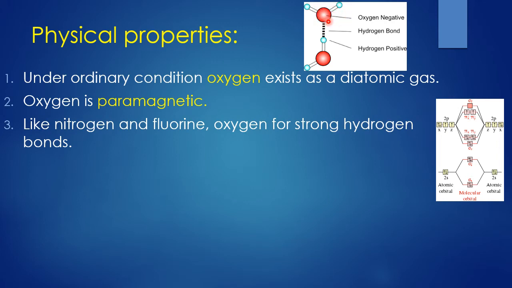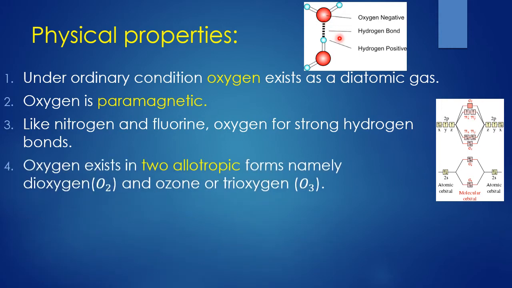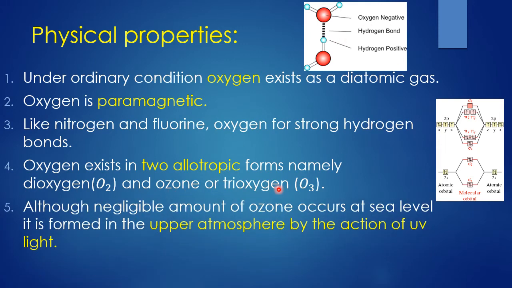One water molecule can make a hydrogen bond with the other water molecule. It's all due to the highly electronegative charge of this oxygen atom. So then, oxygen exists in two allotropic forms. You all know that one is O2 and another one is O3. This can be called dioxygen, and this can be called trioxygen.